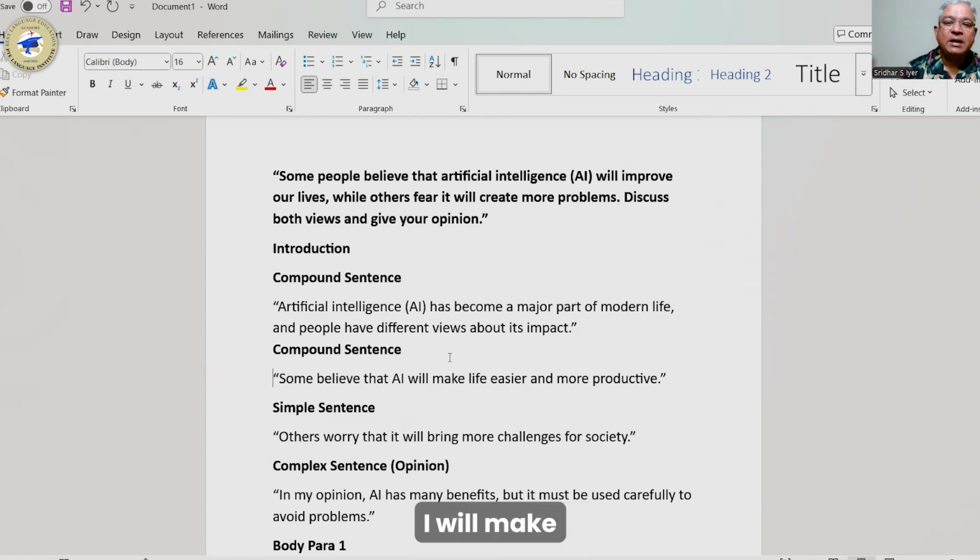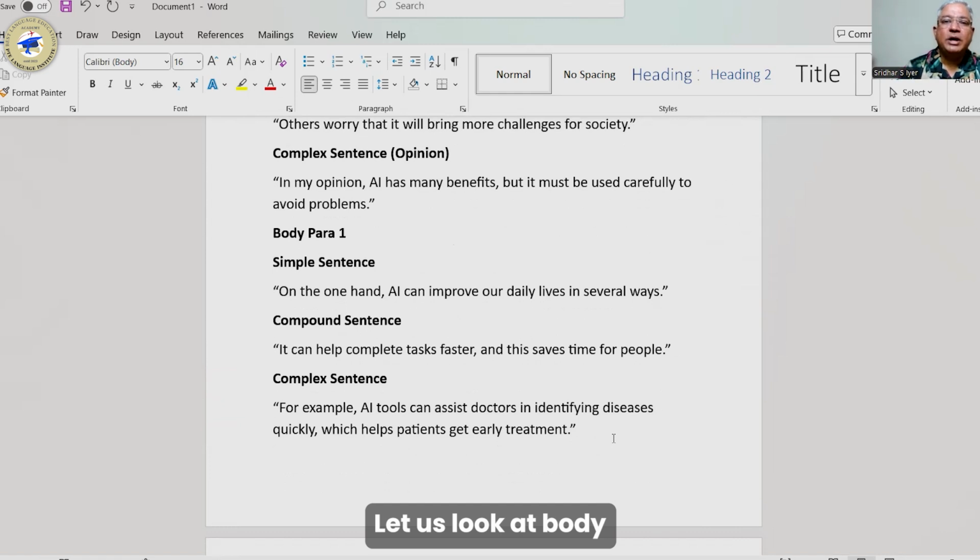Some believe that AI will make life easier and more productive. So even here I've used an "and". The next sentence is a simple sentence: Others worry that it will bring more challenges for society. And then comes a complex sentence: In my opinion, AI has many benefits, but it must be used carefully to avoid problems. Let us look at body para 1.